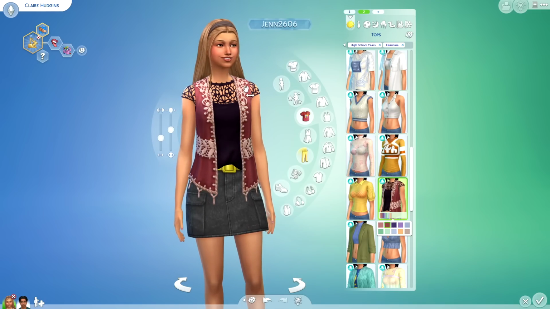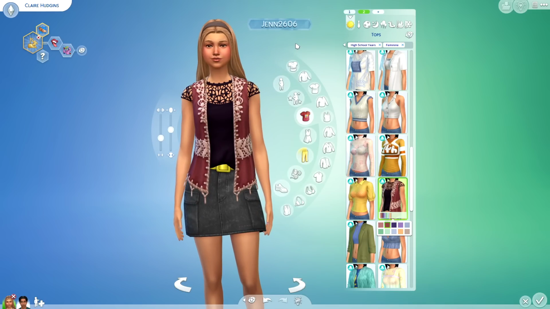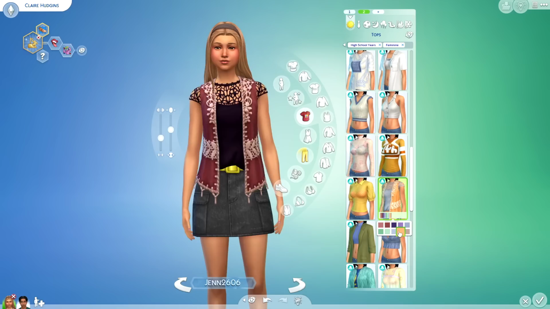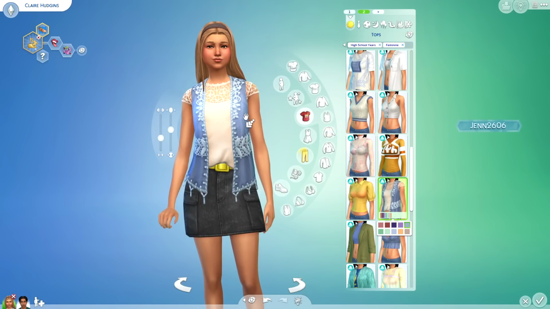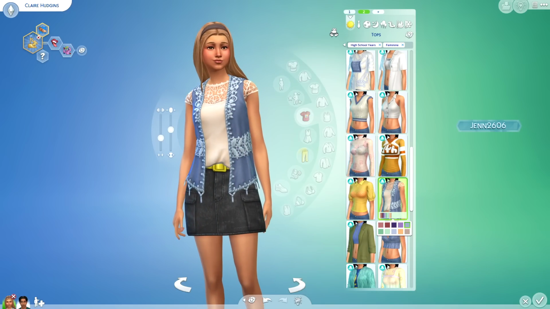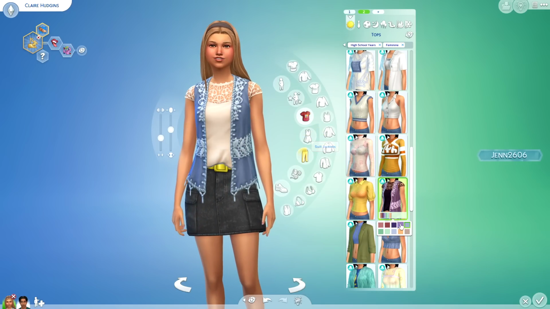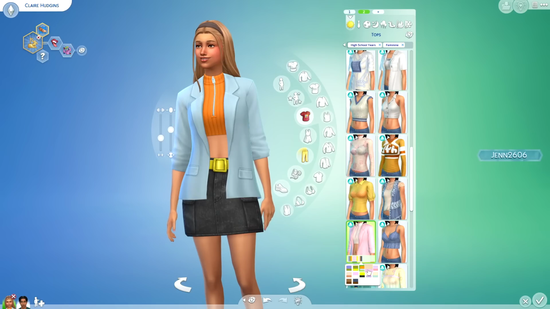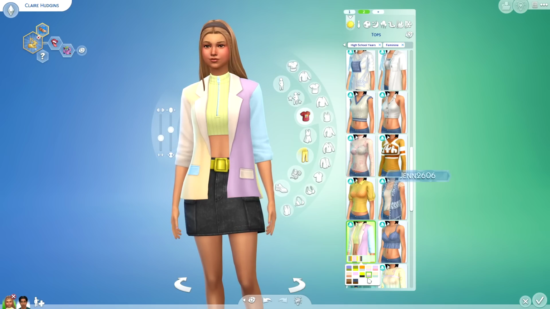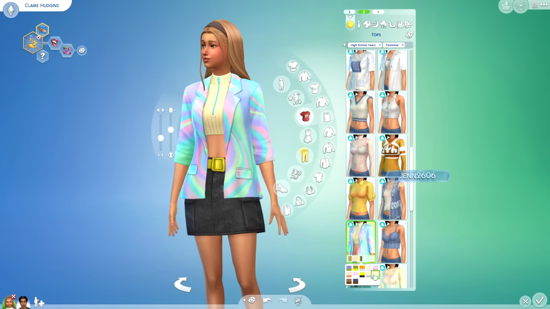I love the mesh detailing up here. Oh my gosh, it's really nice. I think this would look kind of cute with a bucket hat. I'm not sure, but I really like this particular swatch. I'm pretty positive this whole vibe was super popular in the mid 2000s, well, I guess like 2010s, 2012, somewhere in there.